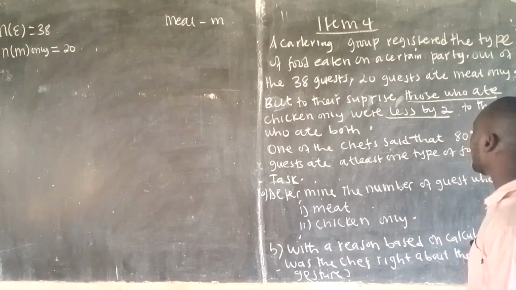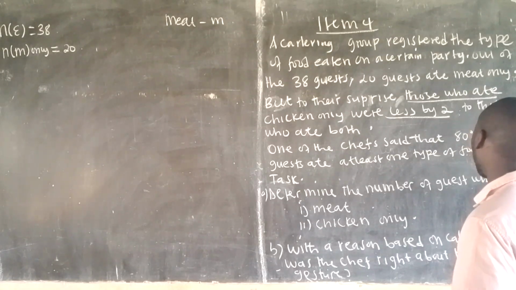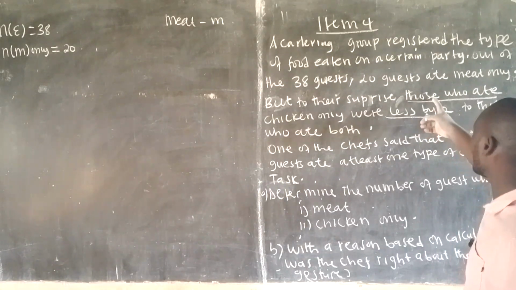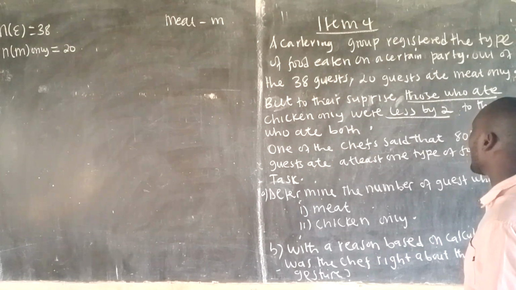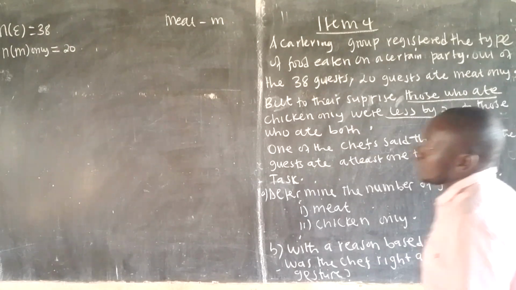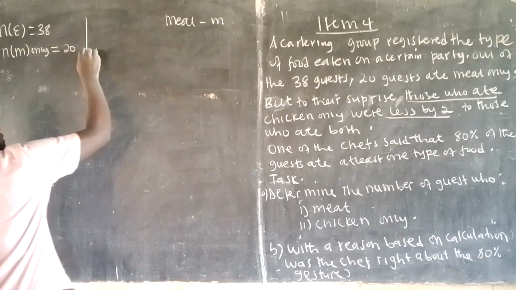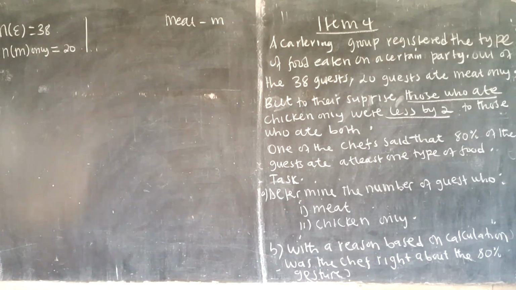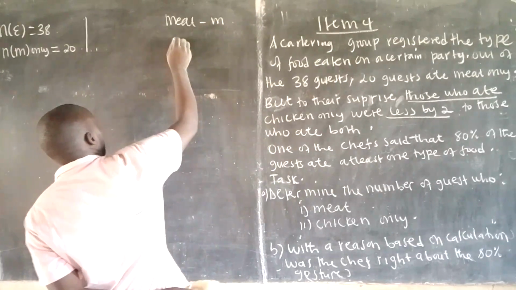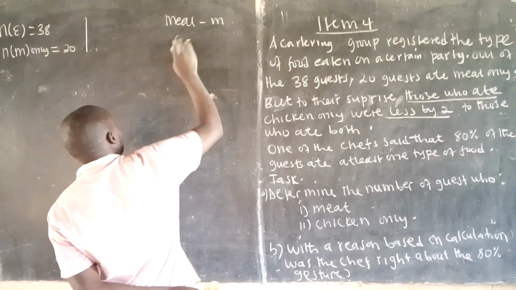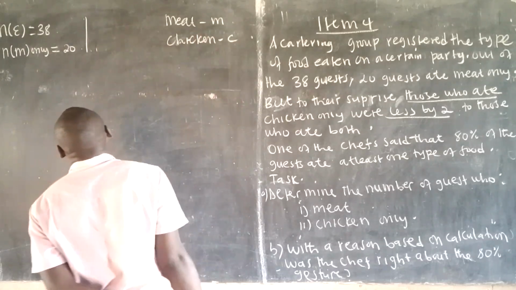All right, great. Now, what you're going to have here is, this logic part is going to help us. Those who ate chicken only were less by 2 to those who ate both. All right, I will say logic part. So I'll handle it from here. I've already finished to let. Now, C will be for chicken. I shall call it C in this context.